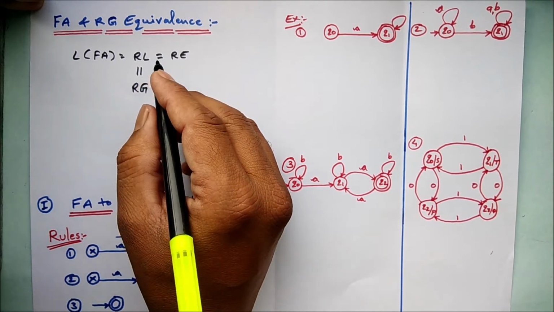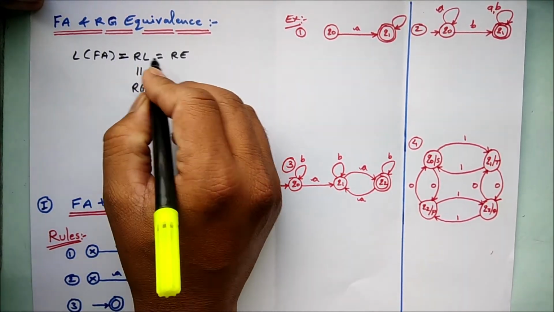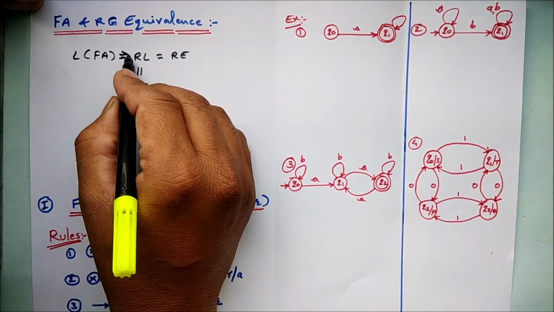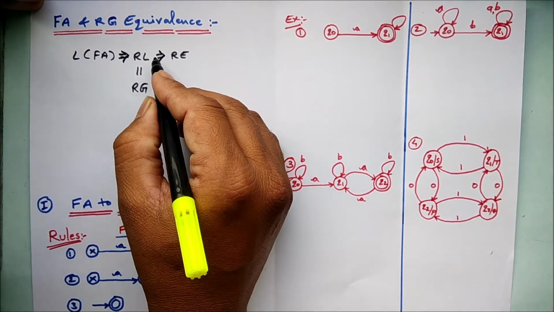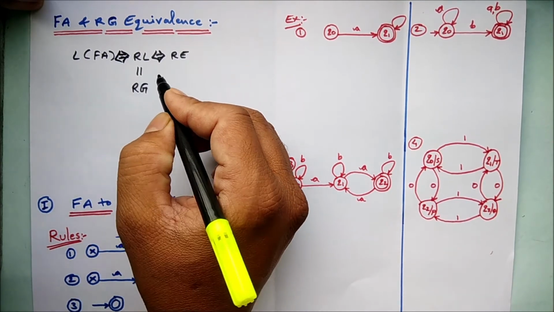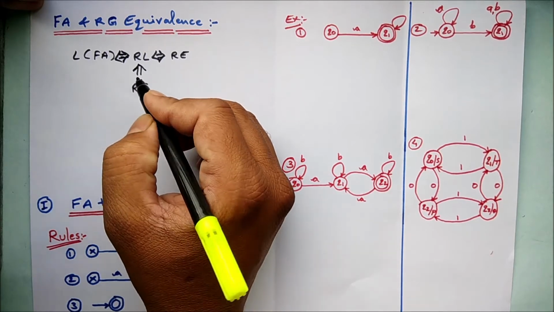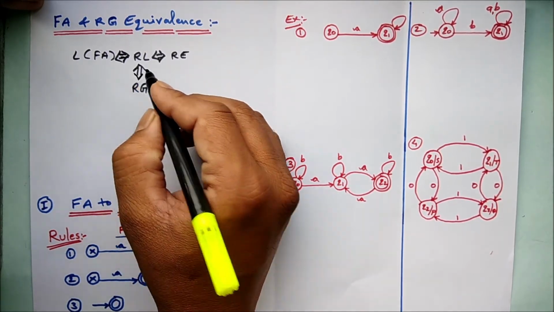So all these things are equivalent to each other. Finite automata can be converted into language, can be converted into RE, can be converted into language, can be converted into finite automata, and regular language can be converted into grammar, and grammar can be converted into language.